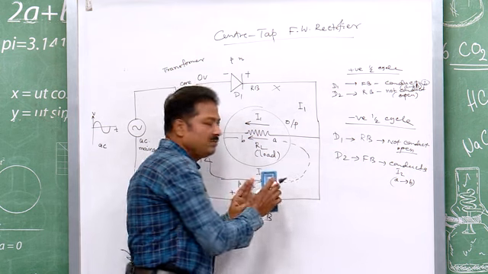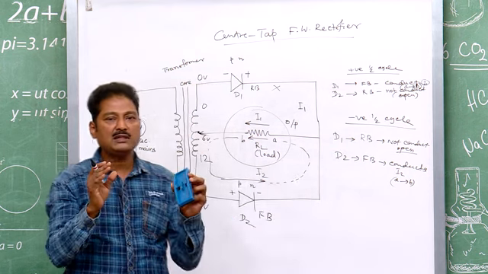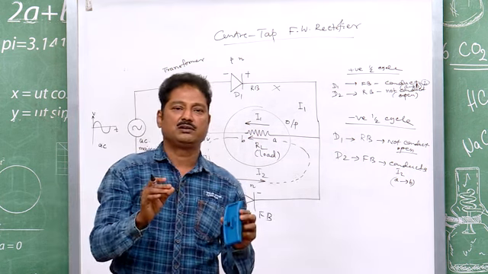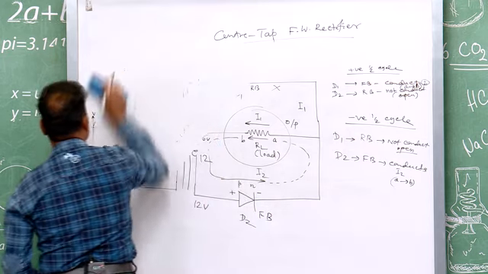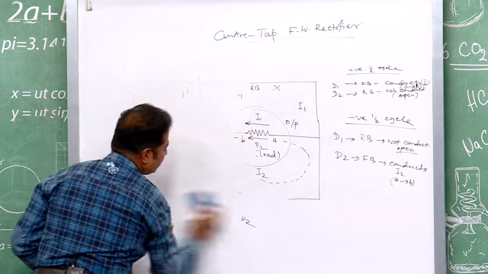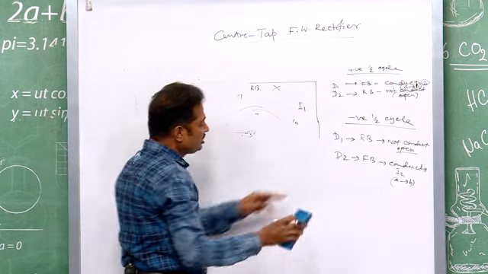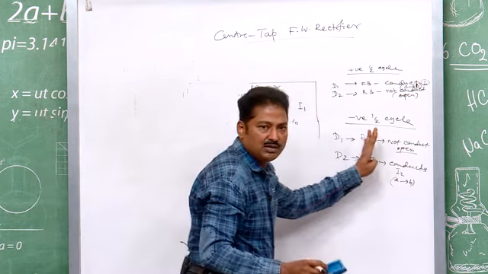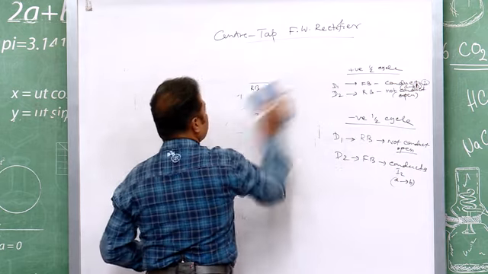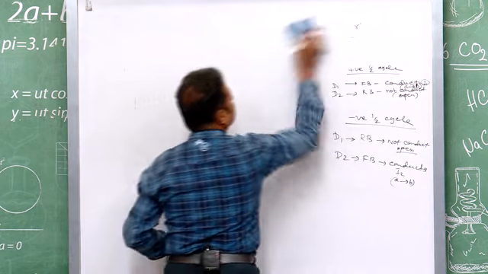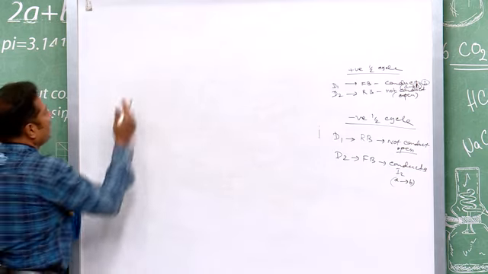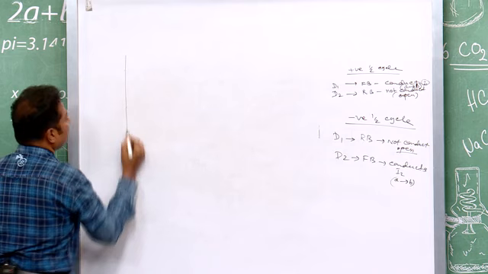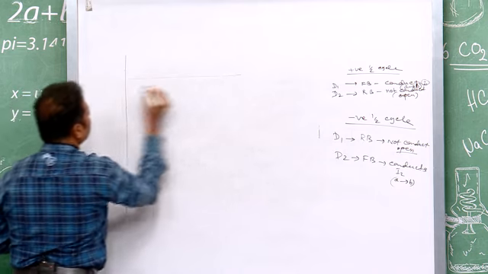Now, our job is to explain the rectification graphically. The graphical representation is not new for you, just look here and you can represent the graphs accordingly.